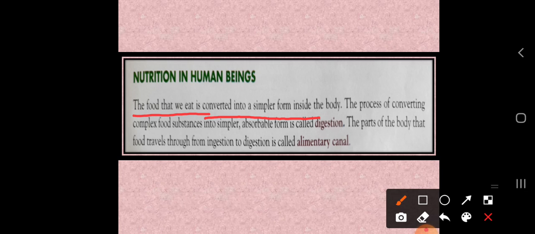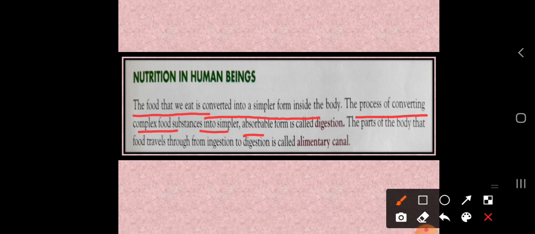The process of converting complex food substances into a simpler absorbable form is called digestion. So in the digestion process, the complex food is converted into a simpler and absorbable form.